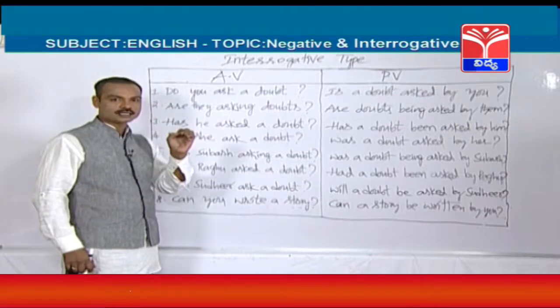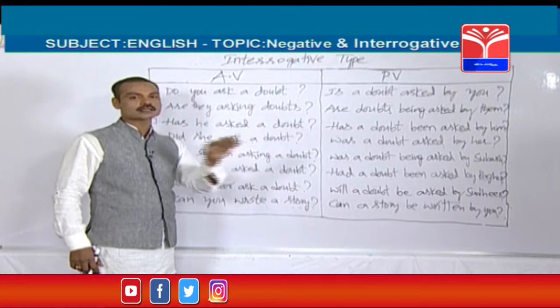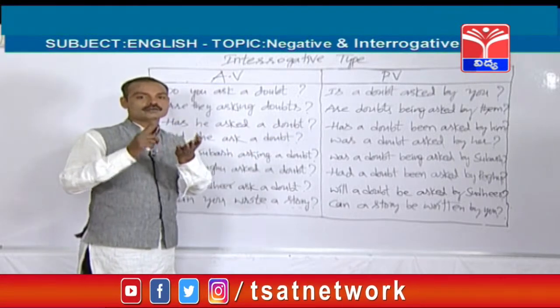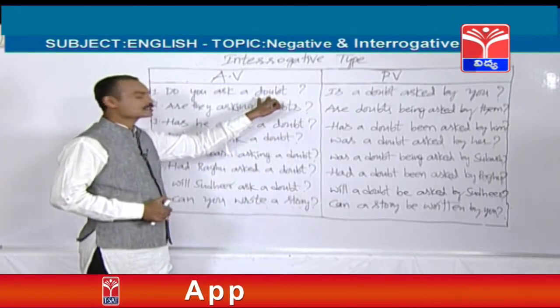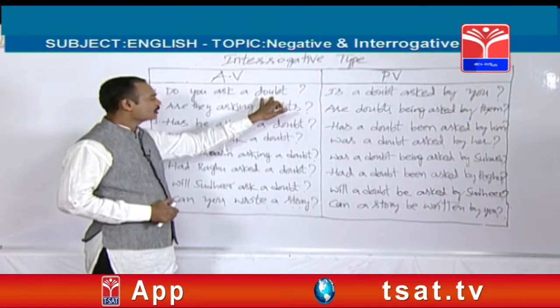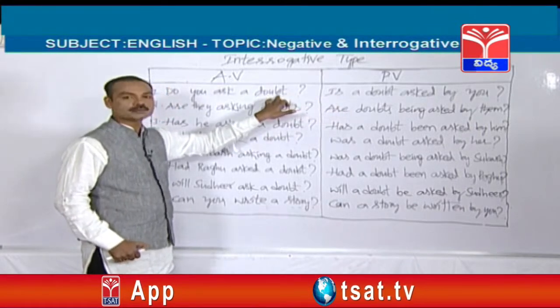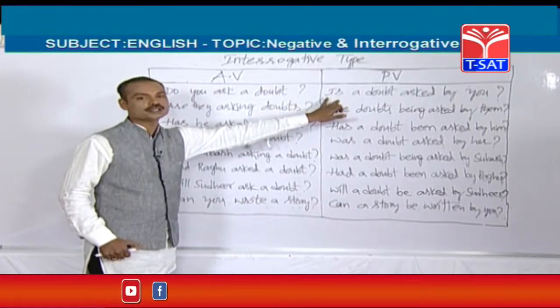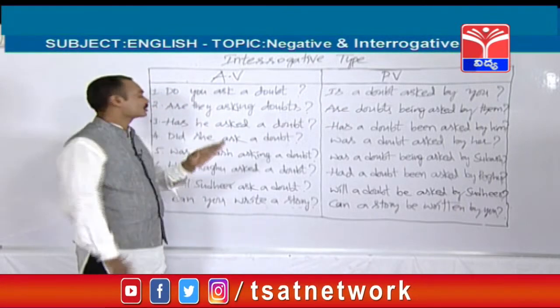So whenever you see an active voice which starts with either do or does, you should start the passive voice with am, is, are only. Am, is, are. So it depends upon the object. If there is a singular object, is should be used here. If there is any plural object, are should be used. Let's see the same sentence with plural object.